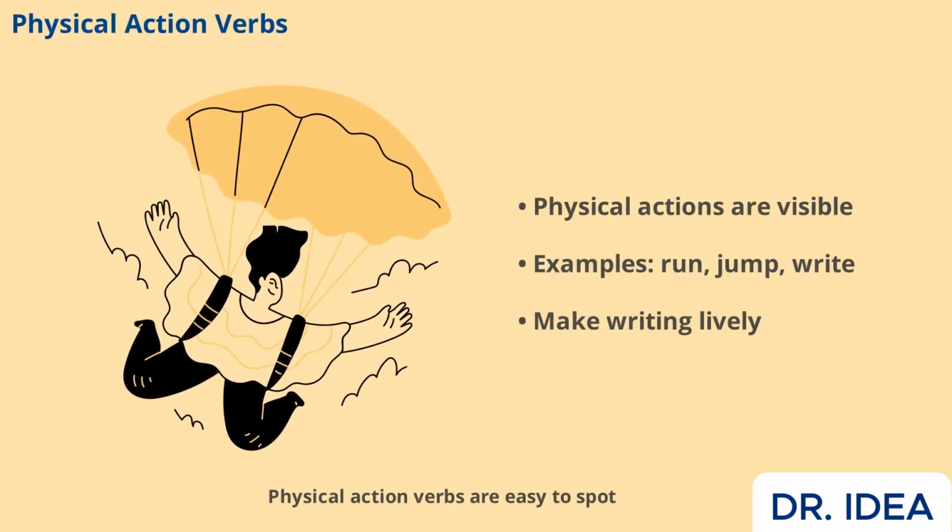Physical action verbs are easy to spot because they describe actions you can see. Think about activities like running, jumping, riding, swimming, or carrying. For example, the dog jumped over the fence uses jumped as the action verb. These verbs make your writing lively and help your audience picture exactly what's happening. Whenever you want to show movement or a clear activity, physical action verbs are your go-to choice.